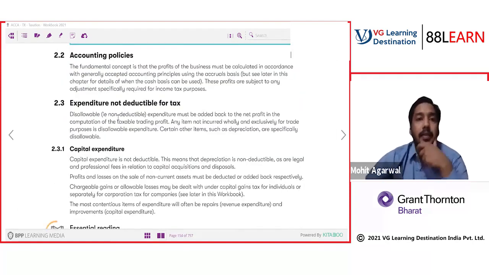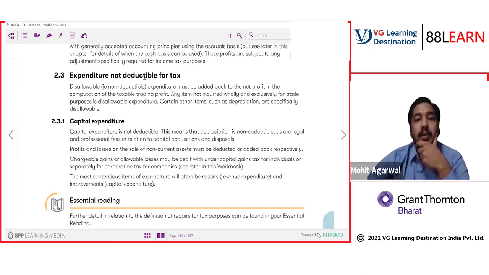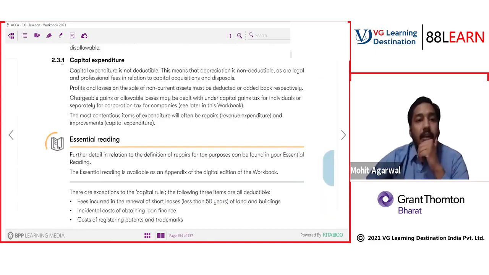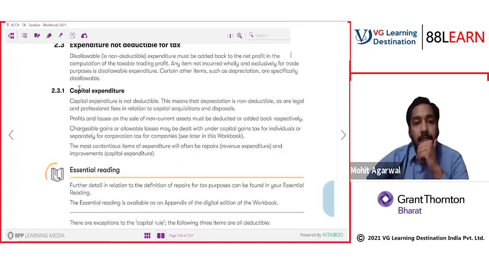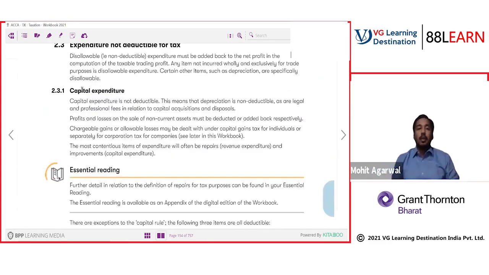Now, it's talking about accounting policies. We discussed all this point already. Expenditure not deductible for tax. Now the third point, capital expenditure. Let's start from here. Now, what I'm going to teach you, what is the third aspect I'm teaching after the pro forma?